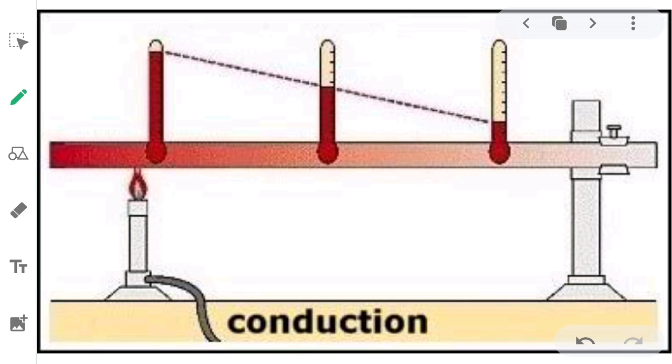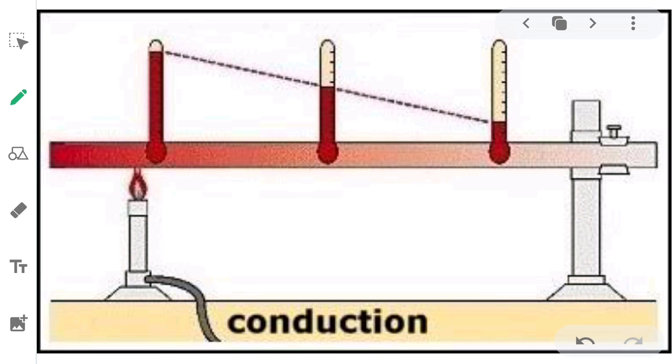Here in this picture you can understand in a much better way. In a rod we have connected three thermometers. We have placed three thermometers at three different places in the rod, and we are trying to note the temperature.